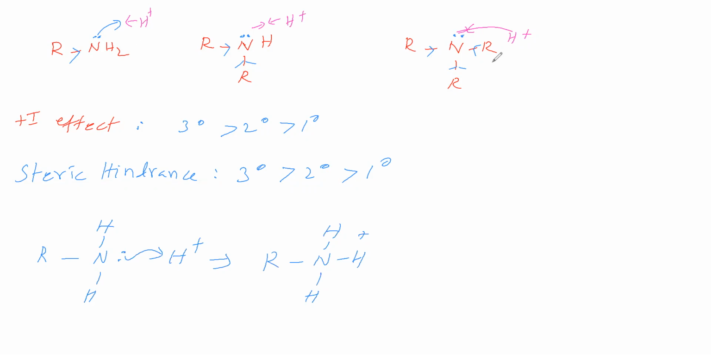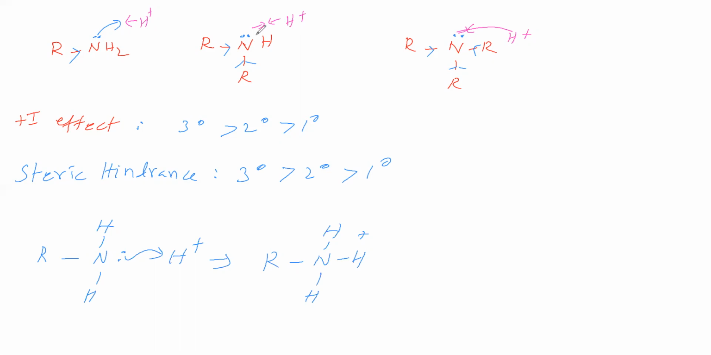When H plus comes, this R group is repelling this H plus because it is a bulky group. Bulky group means it will take more space. Therefore, it is repelling this H plus. Here 3 R groups are repelling H plus. Here 2 R groups are repelling H plus. Therefore, here steric hindrance is more. Here steric hindrance is less. Therefore, H plus is not easily attacking here, while H plus easily attacks there. Therefore, basic strength is low.